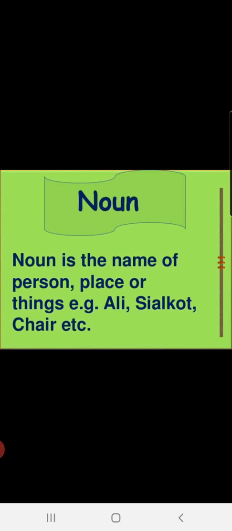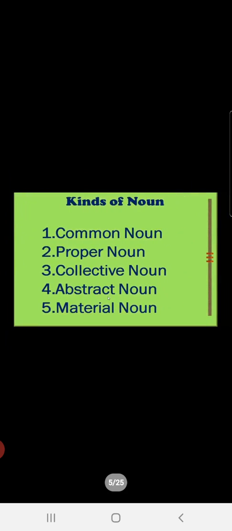So let us quickly revise what we mean by noun. Noun is the name of person, place, animal or thing. For example, Ali is the name, Sialkot is the place, chair is the thing, etc. That means we have more nouns. Children, in simple language I can say noun is anything which you can see and you can touch as well. Alright children? Now we are going to see the kinds of nouns, children.